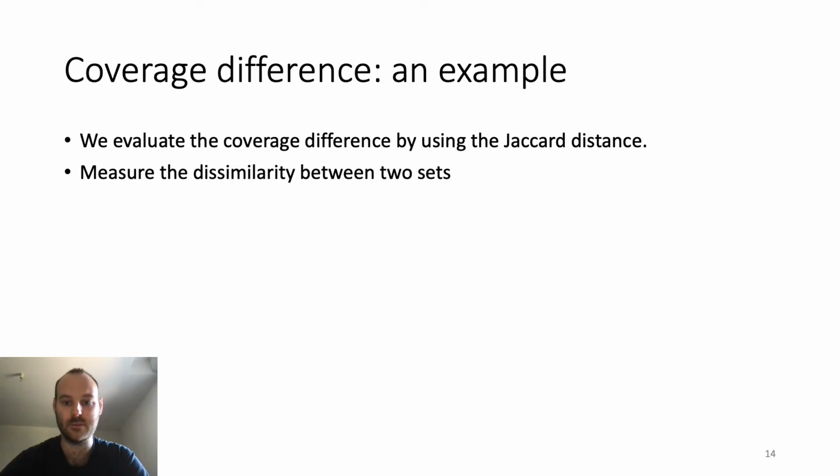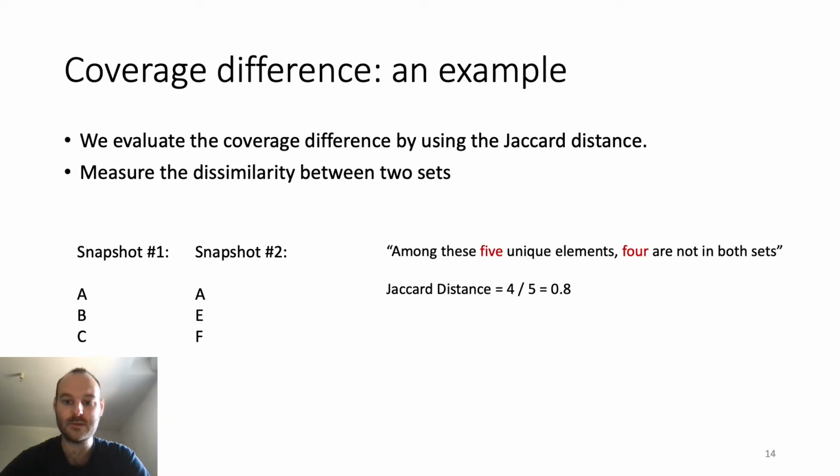Let's look at this example. Imagine these two snapshots. One covers the IP addresses A, B, and C, whereas the other covers A, E, and F. We compute easily the Jaccard distance by figuring out that among these 5 unique elements, 4 are not in both sets.